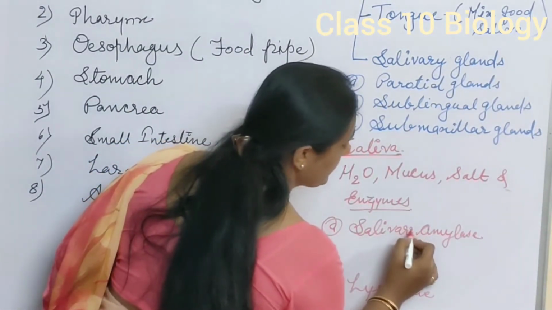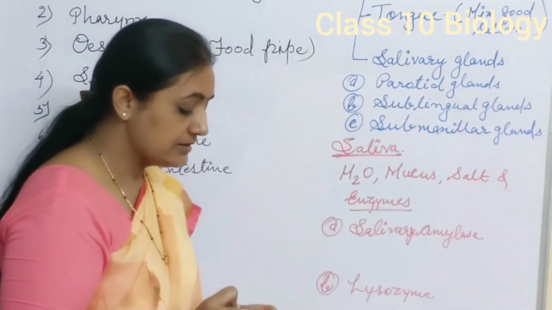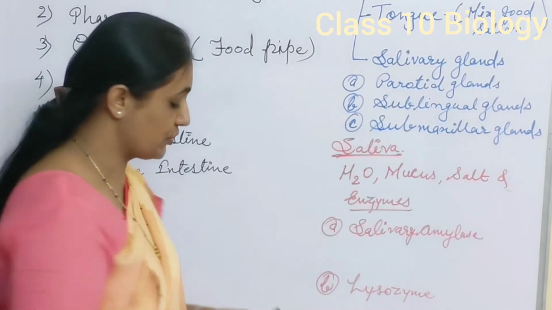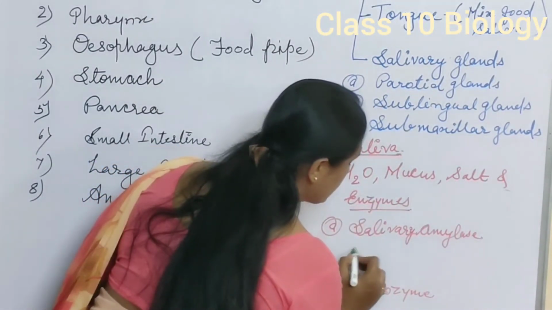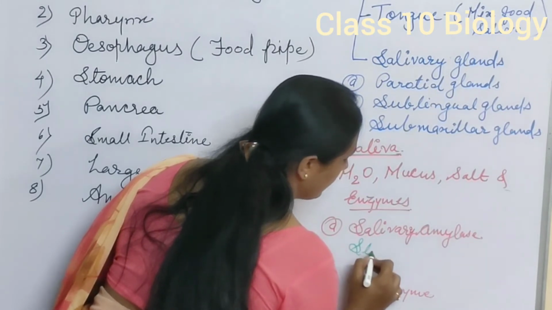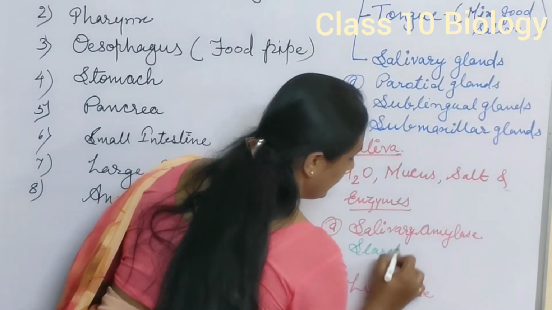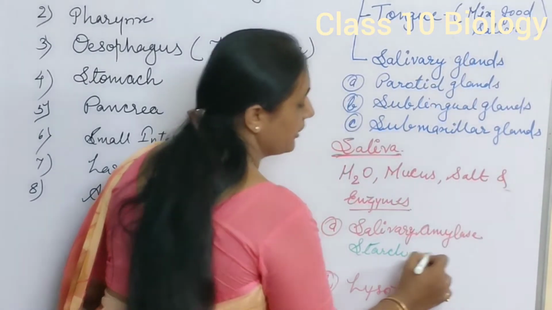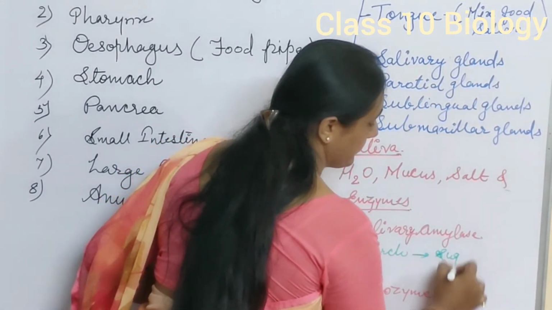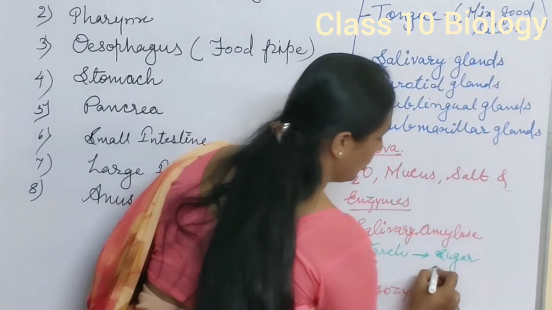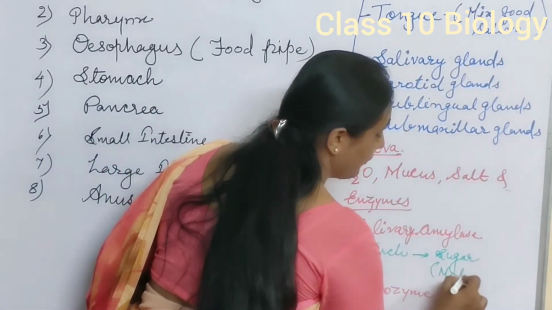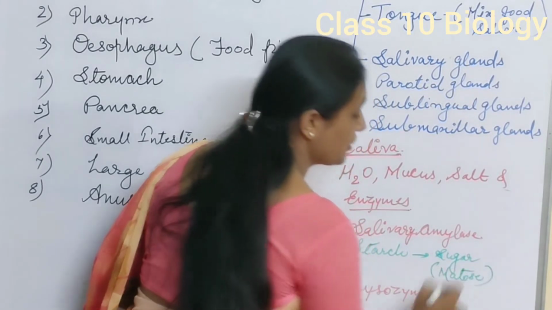The role of salivary amylase is to convert starch into the sugar maltose. Whatever starch is present in our food material is converted into sugar, and that sugar is maltose. From here the process of digestion starts.